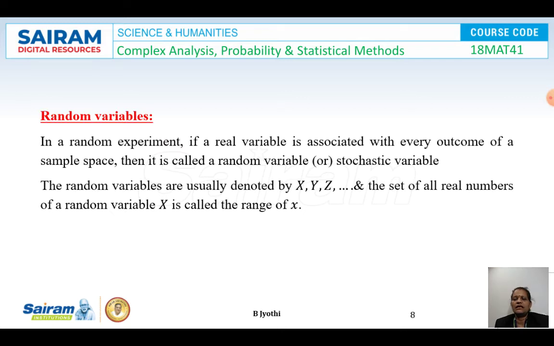Next is the random variable. In a random experiment, if a real variable is associated with every outcome of a sample space, then it is called a random variable or stochastic variable. The random variables are usually denoted by the capital letters X, Y, Z, etc. and the set of all real values of a random variable X is called the range of X.